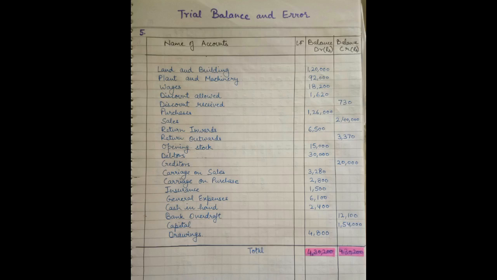Next is capital entry, that was correct. Drawings, I have brought drawings 4,800 rupees from credit side to debit side, as drawings is always a debit balance. So after making all the corrections, I have totaled all the debit and credit hand side entries, and the total comes to be 4,30,200 rupees, and both the sides have equal or same amount. That means our trial balance is correct now. There is no error in our trial balance.